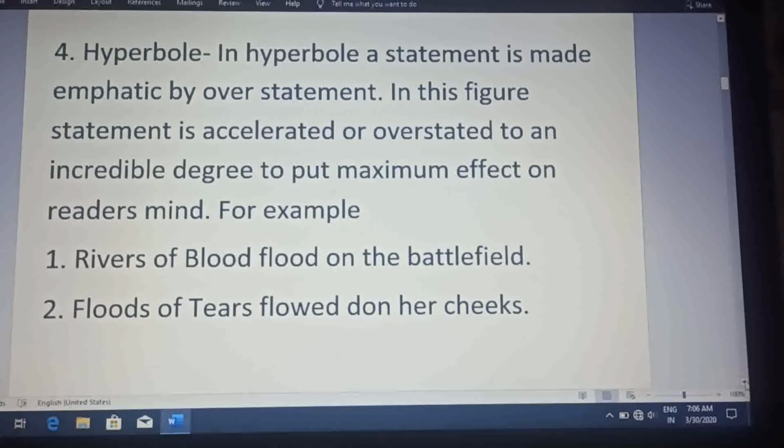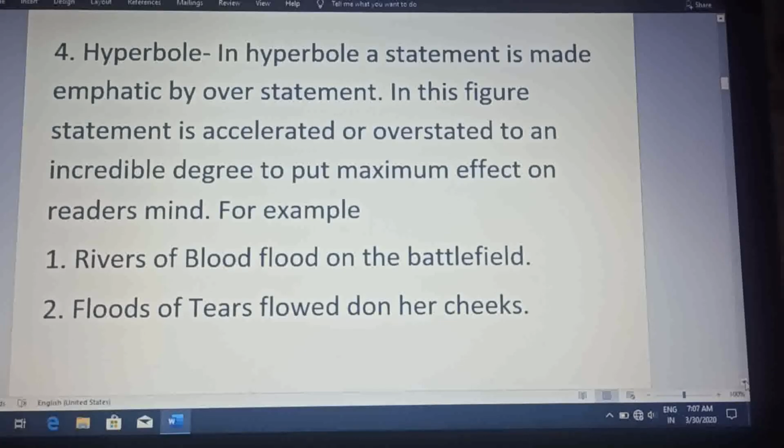Like in the first example, rivers of blood, it can never be possible that due to blood a river starts floating. But here, to put the maximum effect on the reader's mind, the author used the words rivers of blood flowed on the battlefield. It means there are so many people who were killed and murdered that there is a lot of blood. The whole field is full of blood.